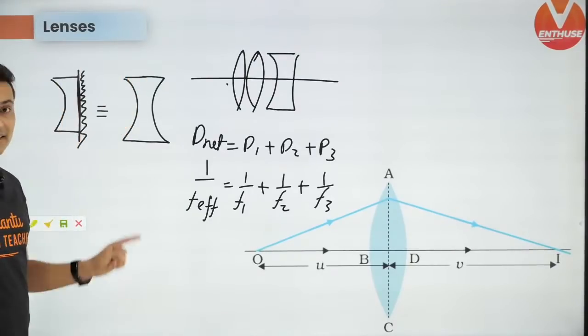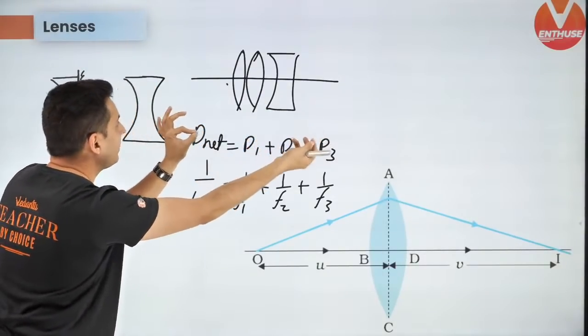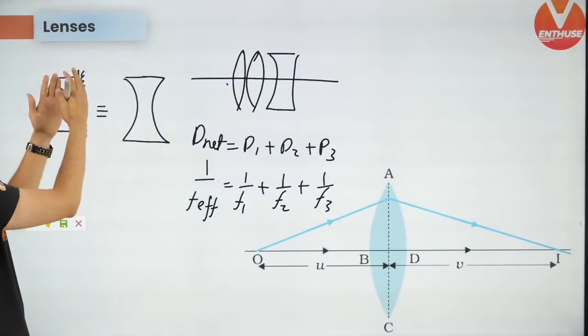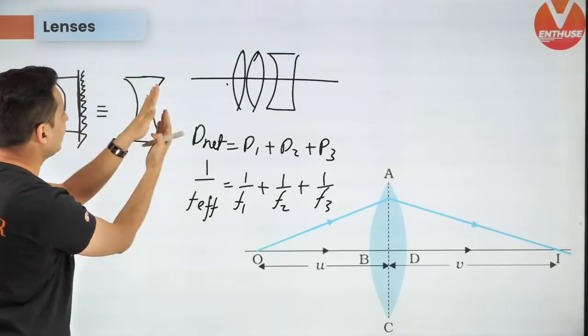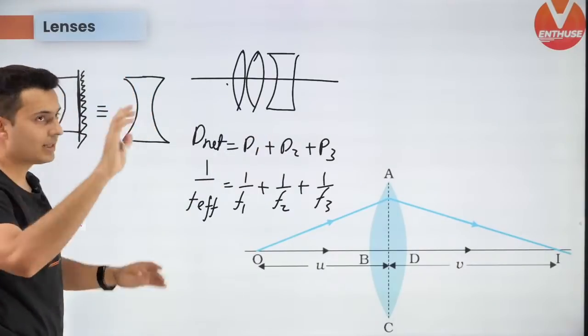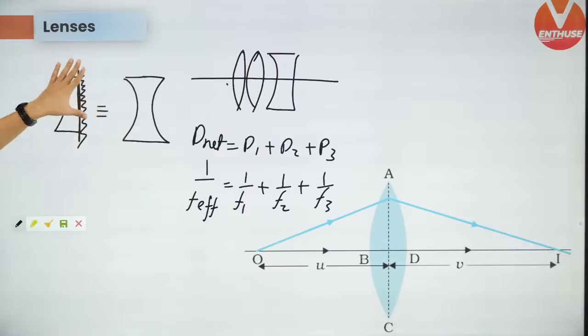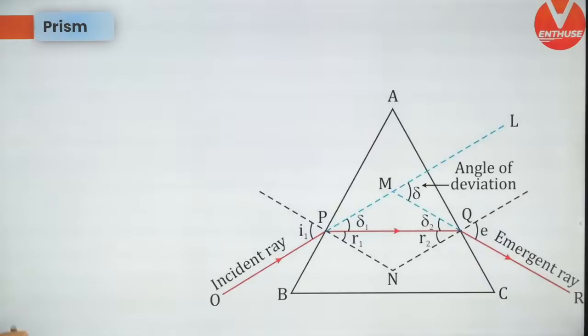So this is same as this, but keep in mind, wherever you get the image, again bring it back over here, because the mirror would eventually reflect everything. So when you opened up everything, you have to again bring everything back and close it off, because in the end you have to give the answer thinking that there is actually a mirror. All right, so that is another important thing which you should know.